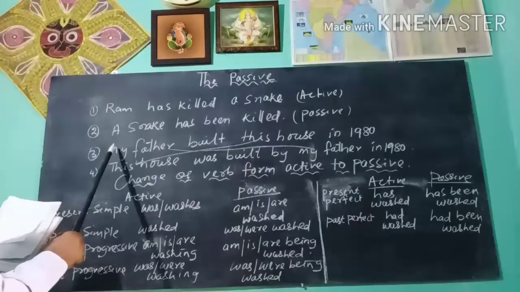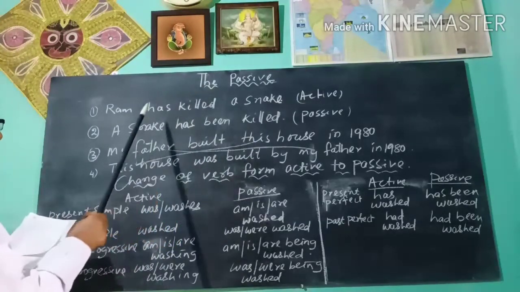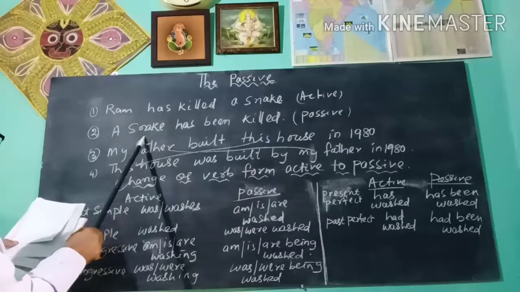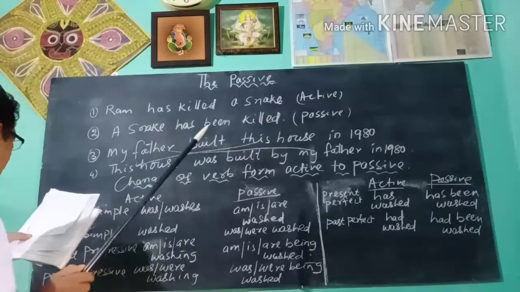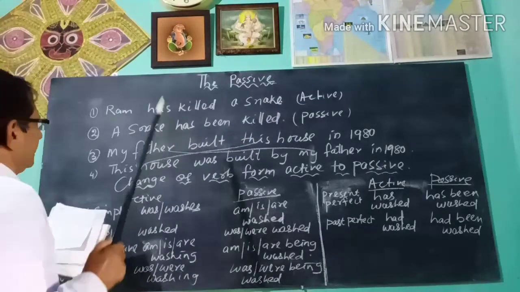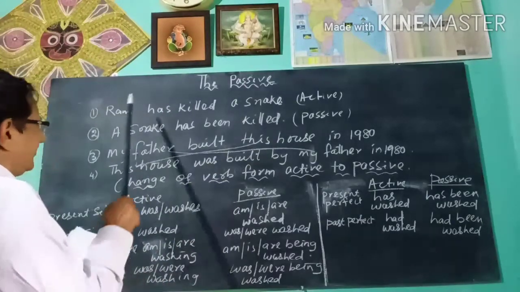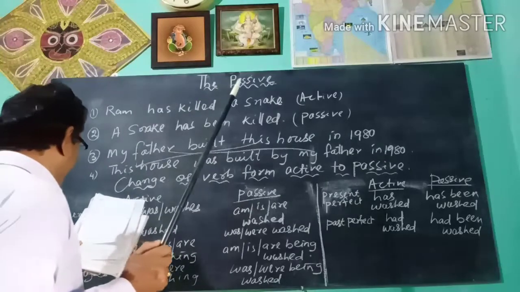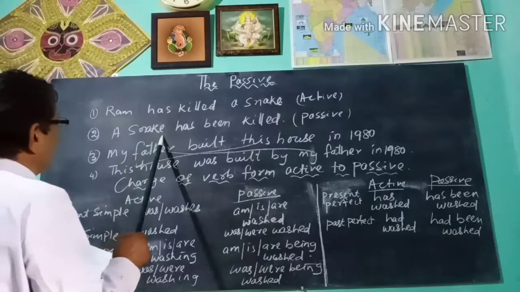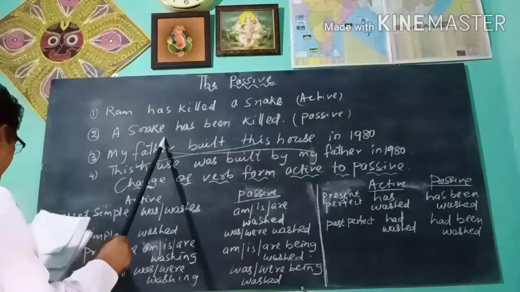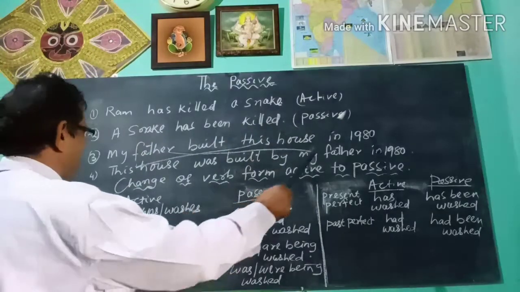Next, we come to the second sentence. In sentence 2, the object or patient, a snake, comes to the subject position. Here, the speaker is talking about the patient or object. And what happened to it? What happened to the snake? The agent Rama is absent in this sentence.